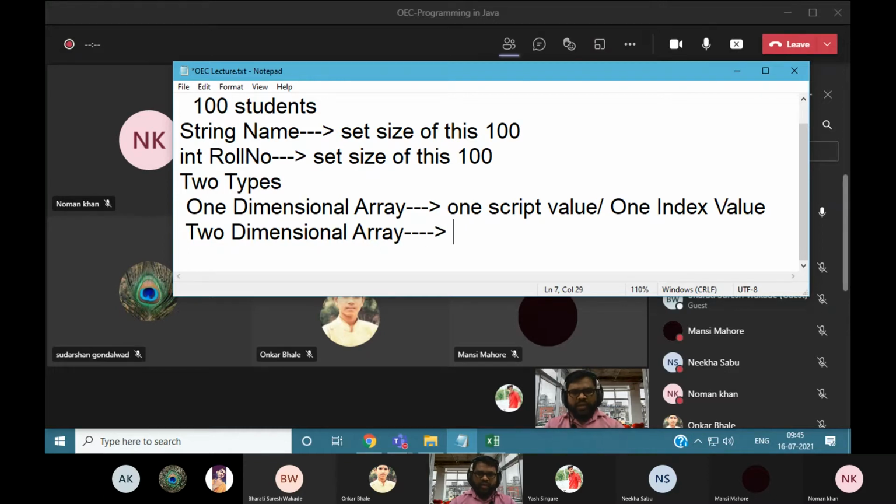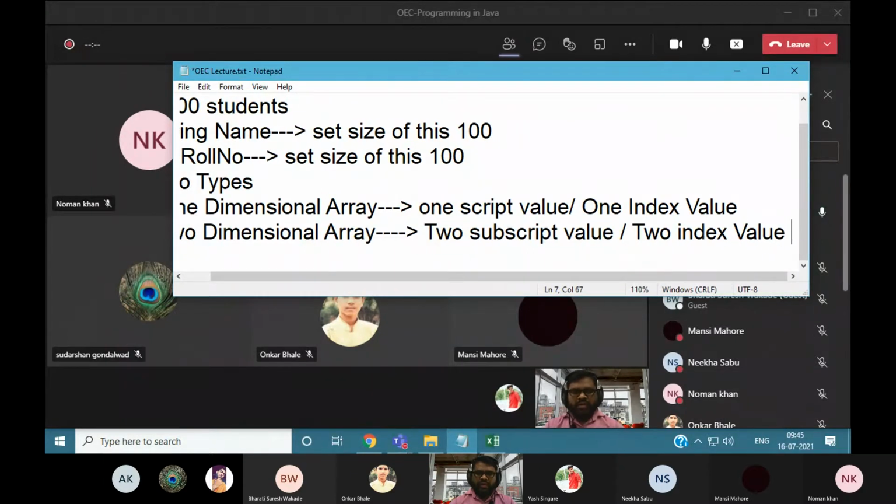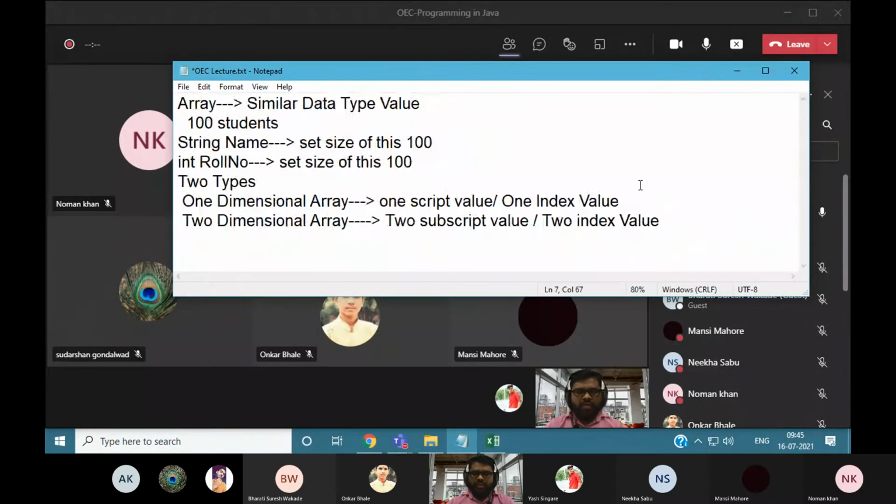And in a two-dimensional array there are two subscript values, or we can say two index values, to access the data. So how is that possible when we define a two-dimensional array? At that time it may be a combination of rows and columns.